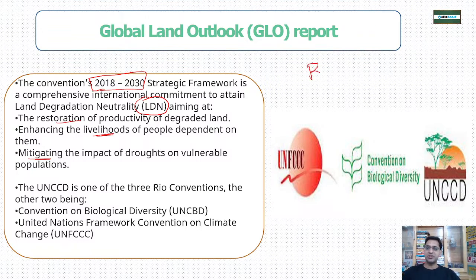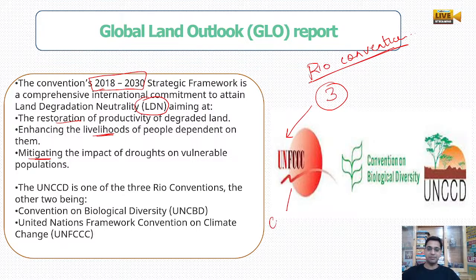We know the Rio Convention has happened. Rio Convention 1 happened in 1992 and then again in 2012, right? Under that, three important conventions were there. One is UNFCCC, the United Nations Framework Convention on Climate Change.